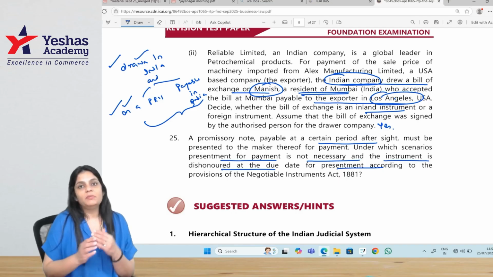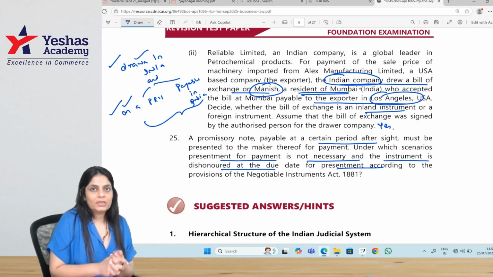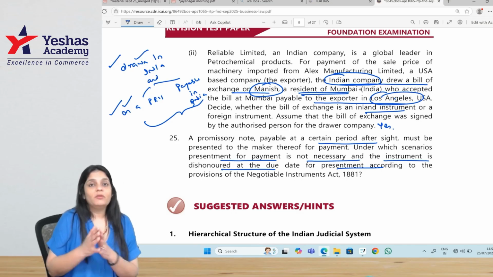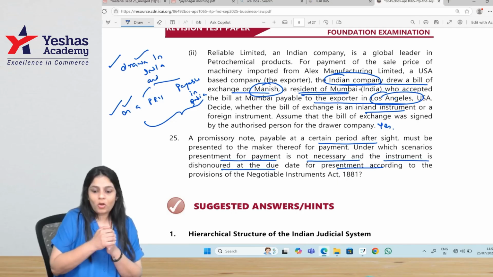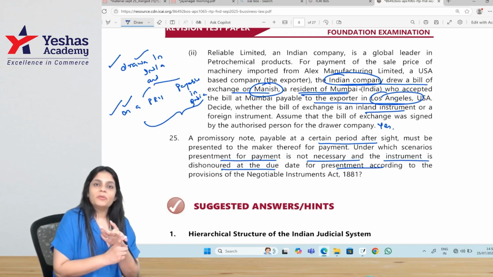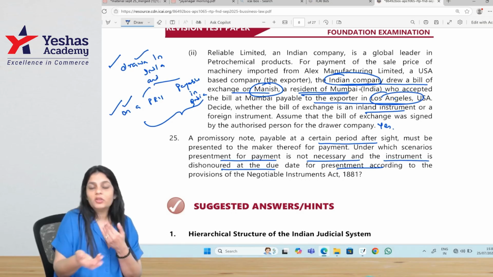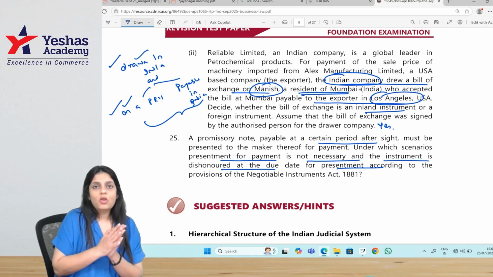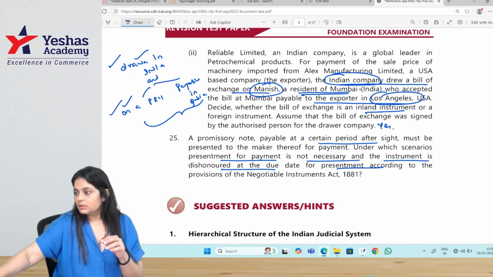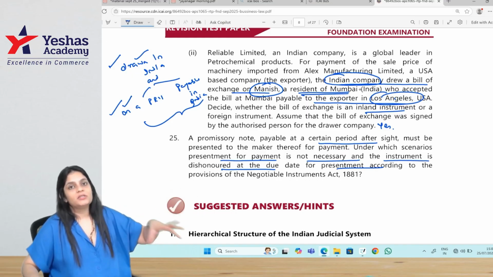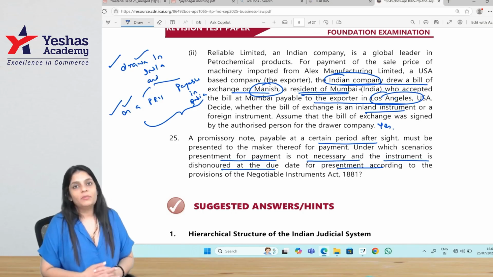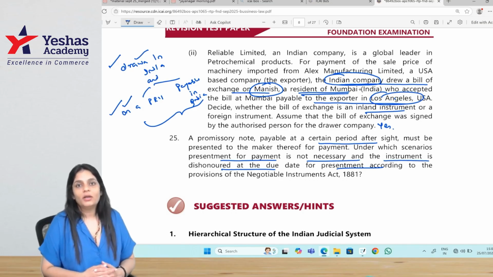When the presentment is supposed to be made at a specified place and the maker avoids the presentment, or it was supposed to be presented at the business place and during office hours the business place is locked, or it was supposed to be presented at some other specified place and the person is not present at that specified place, or after reasonable search we are not able to find that person. In this case, presentment is not necessary.